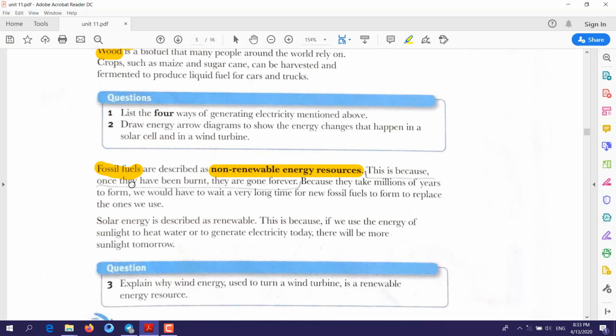When you burn coal, you get energy from it, but after burning it, you cannot use it anymore as a source of energy. So these examples we call non-renewable energy resources. Why do we call them non-renewable? Because once they have been burned, they are gone forever.